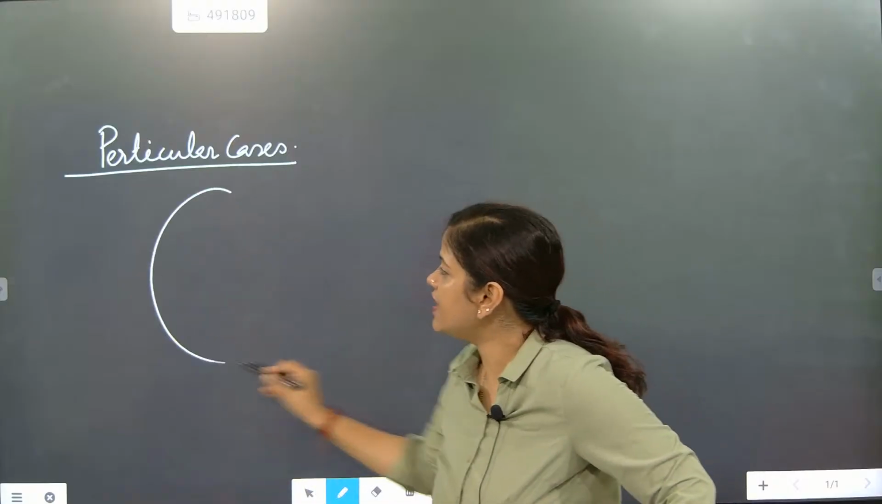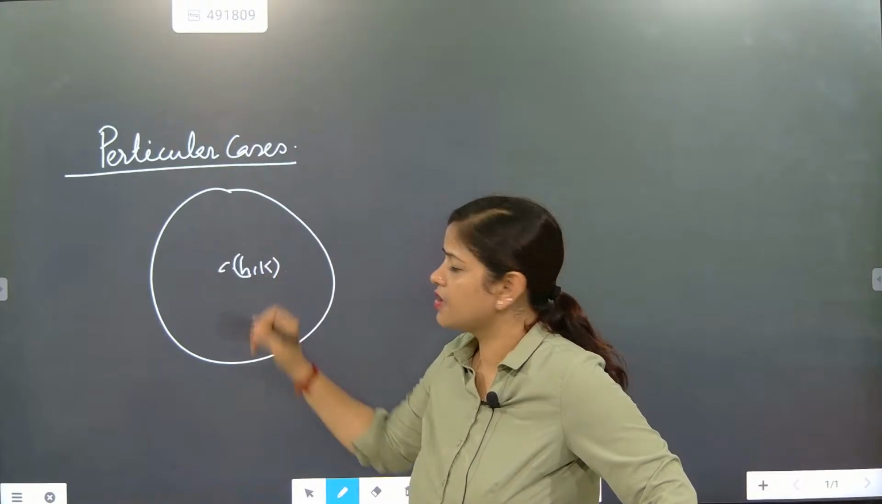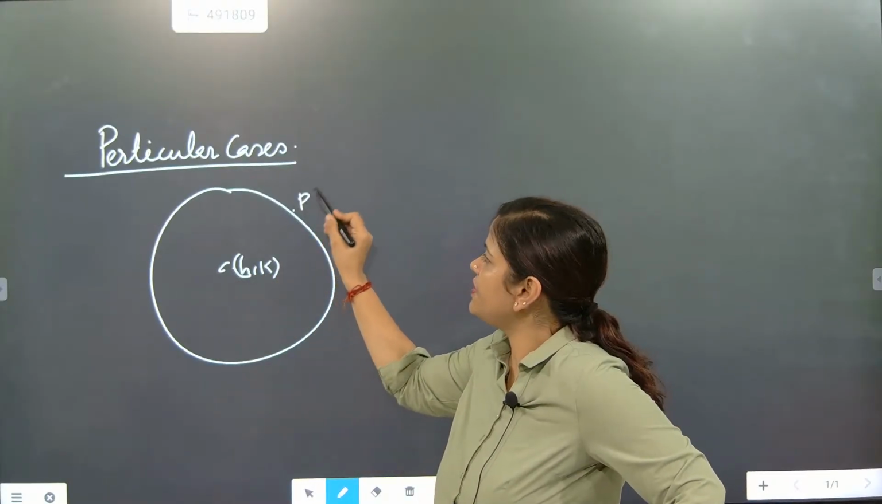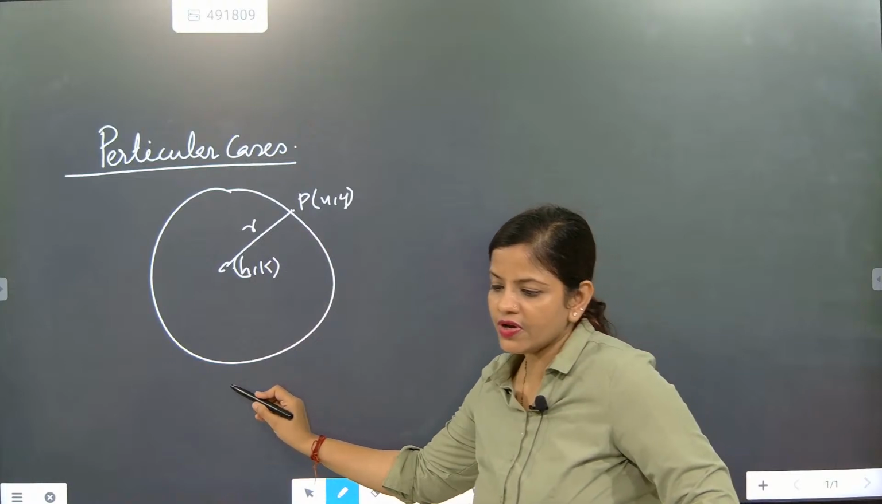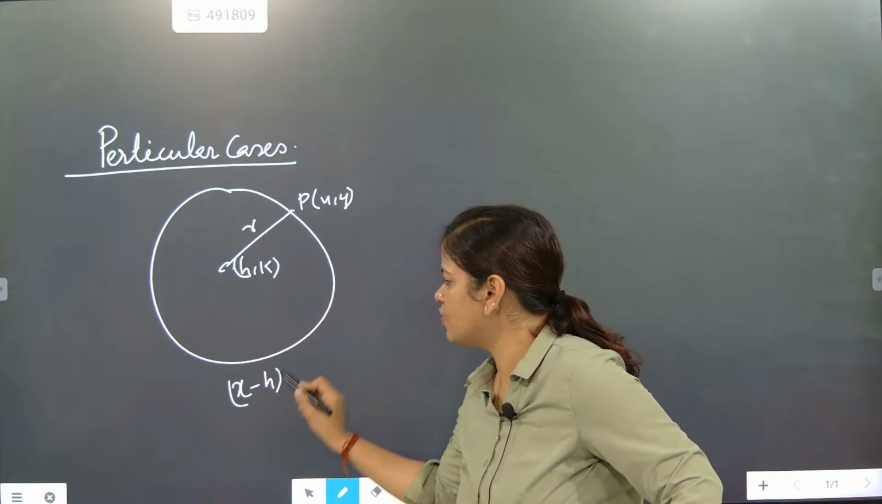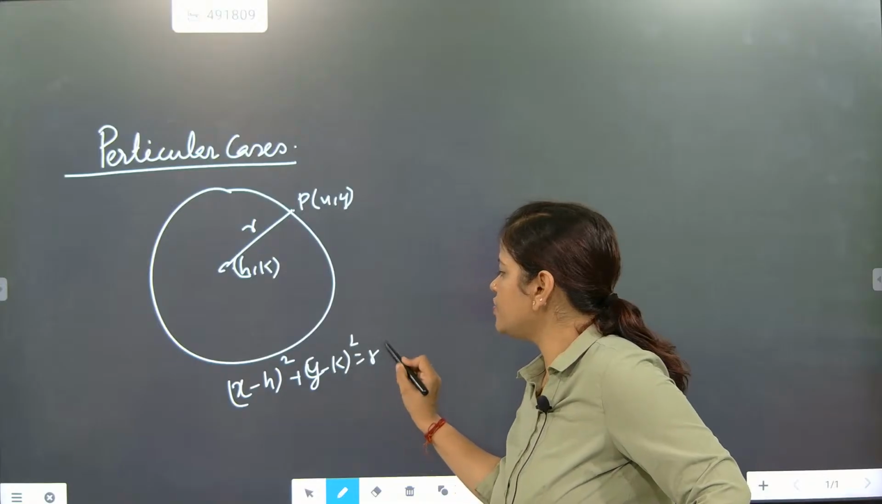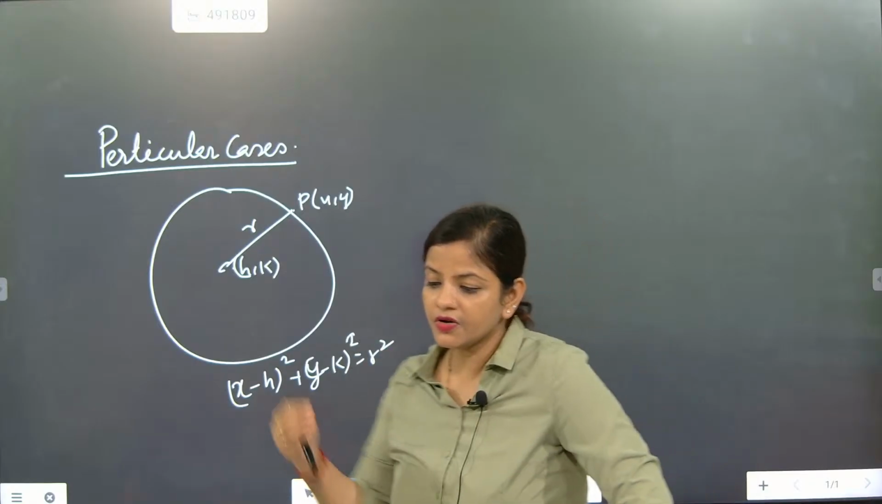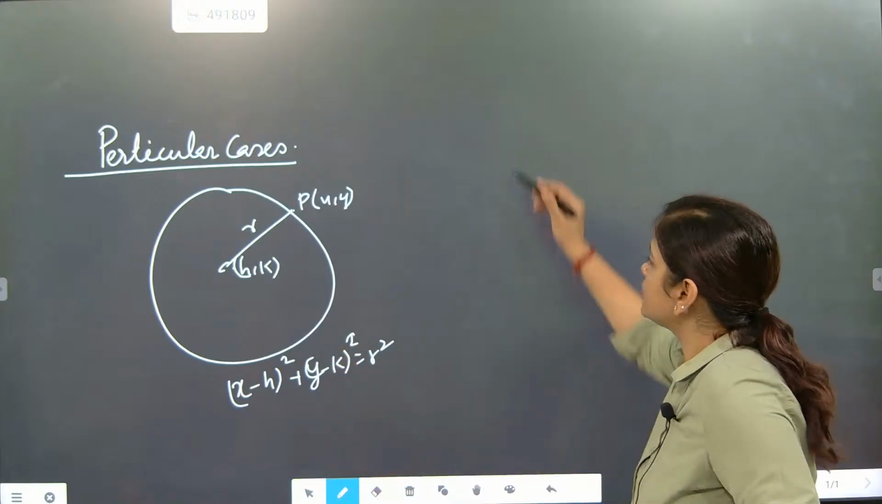We know what is the standard equation of a circle. When the circle has center h comma k, and arbitrary point P(x, y), and radius is taken as r, then at that time you are writing x minus h whole square plus y minus k whole square is equal to r square. This you are writing, na beta. Now next part we are going to do.